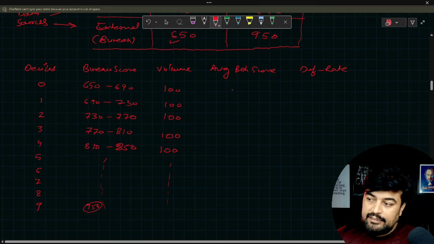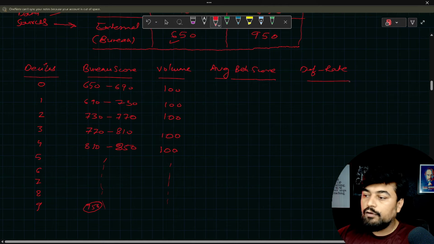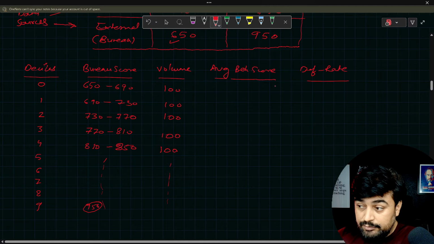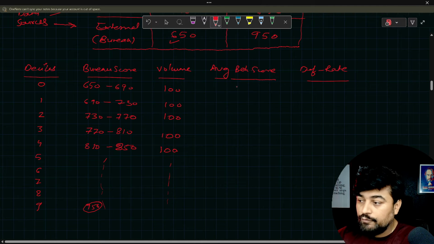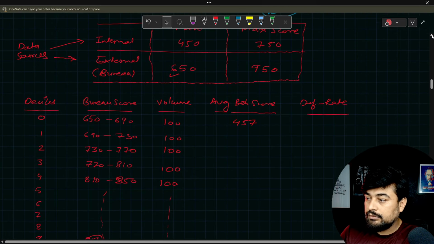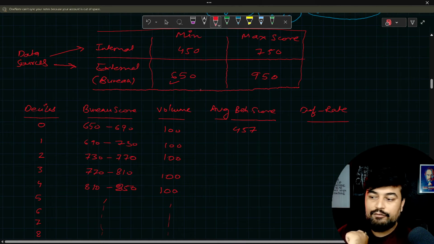Now let's say when you have a formula, with respect to every score which you are getting from the bureau, you always take the average behavior score of those customers. The behavior score will be there, and how you get the bureau score, okay? I think you should not get confused, guys. Just look at this table. Maybe let me clarify this one.